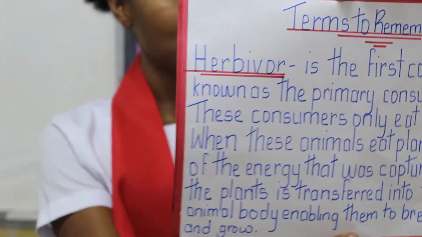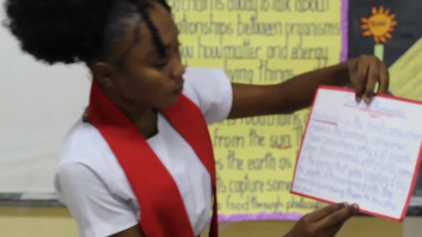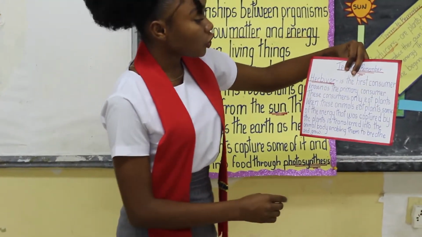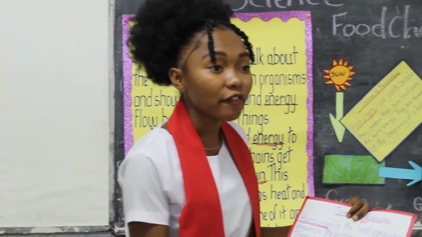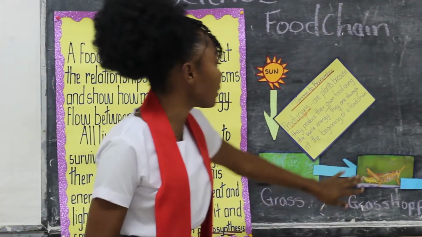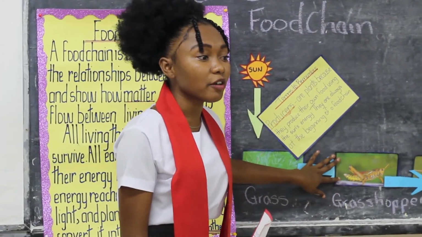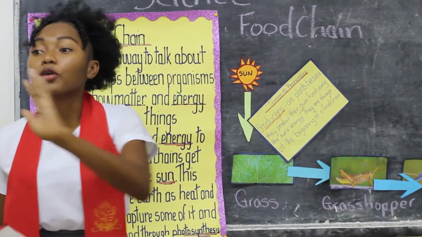Everybody see this? These consumers only eat plants. So herbivores only eat plants, like the grasshopper. Anybody can give me an example of a herbivore? Cow, goat, sheep.